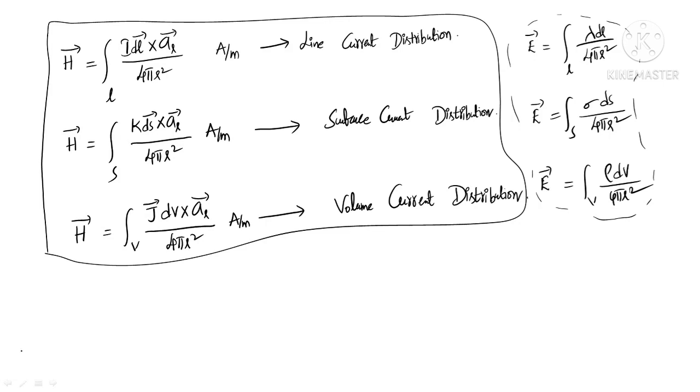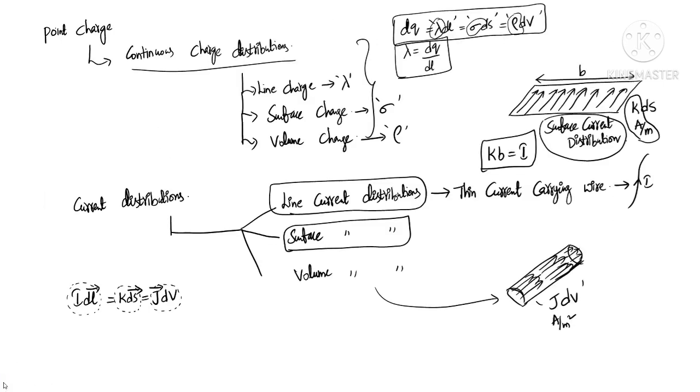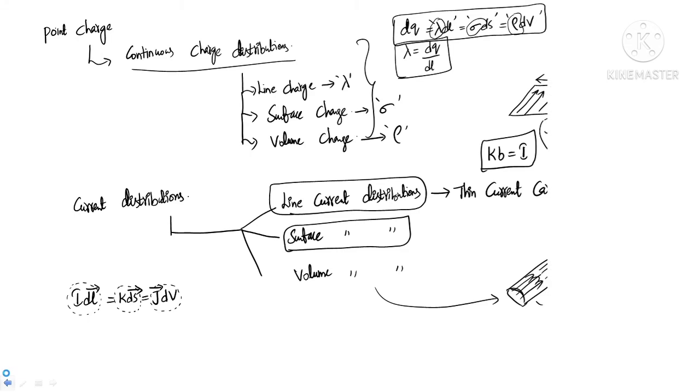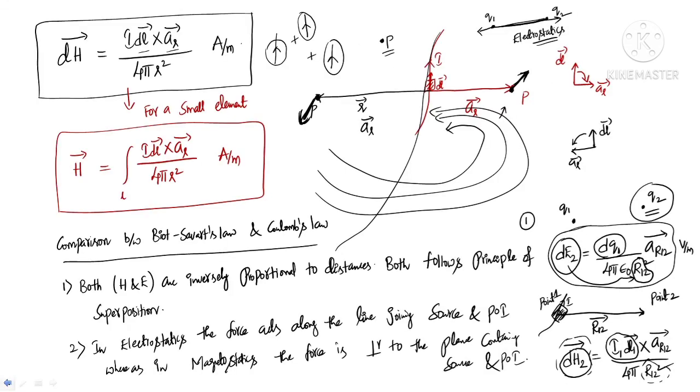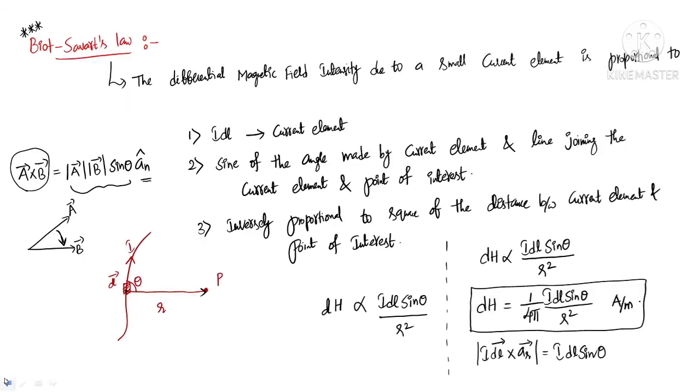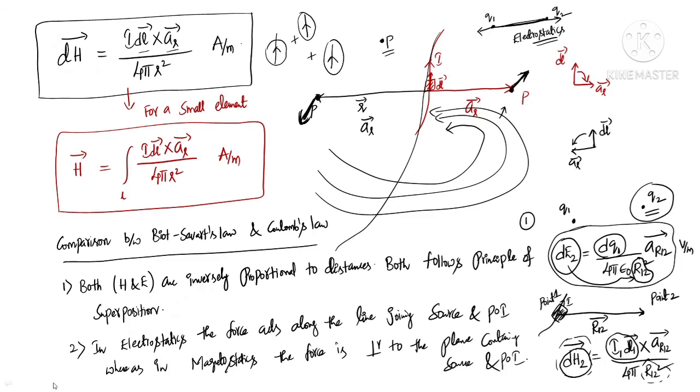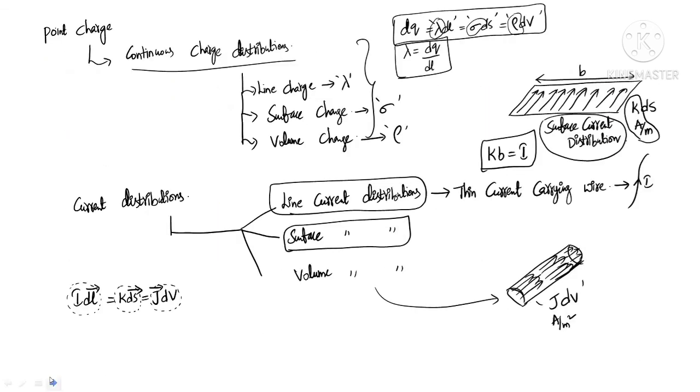Okay, so this is about the explanation of the statement of Biot-Savart's law, the comparison of Biot-Savart's law with Coulomb's law, as well as Biot-Savart's law applied for various current distributions.